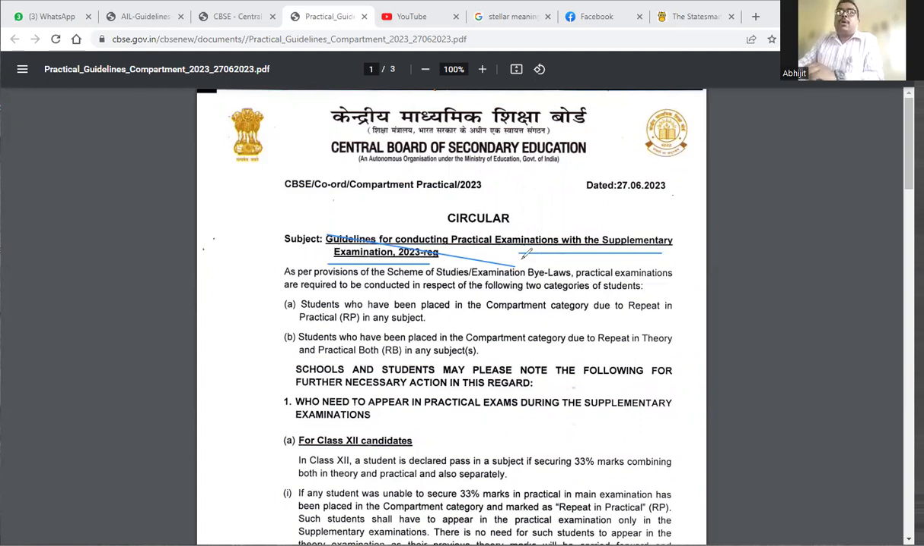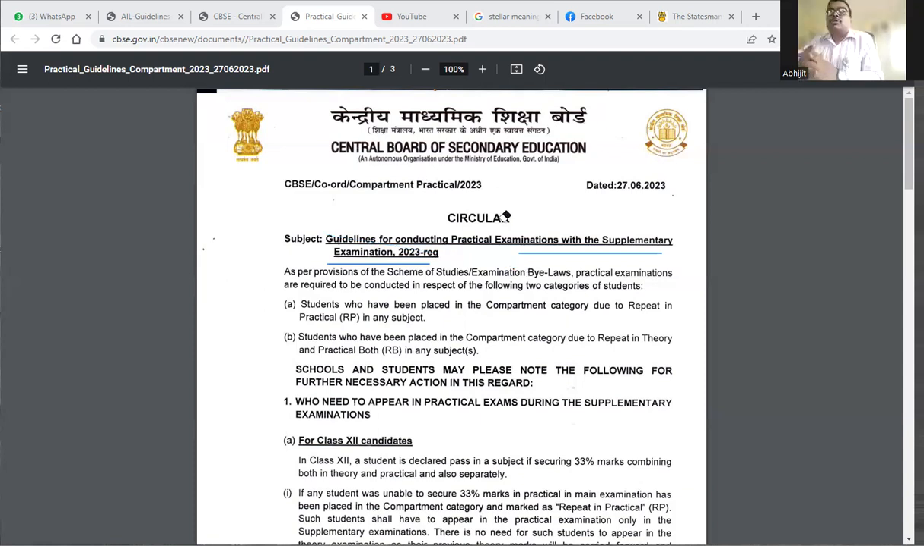So what are the guidelines? We are going to discuss the guidelines. We are going to discuss the whole circular, the actual circular. So, what are the circulars?